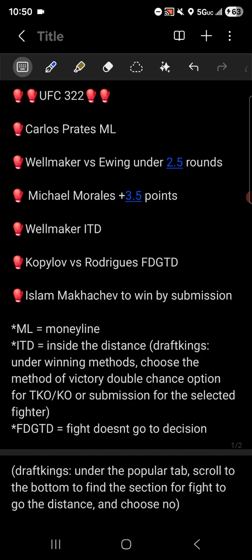So I was sitting here going over the notes for UFC 322 tonight, and I thought it'd be a great idea if I give you guys a type of tutorial or a visual of how to make some of these bets.